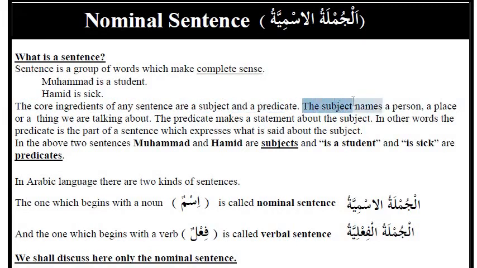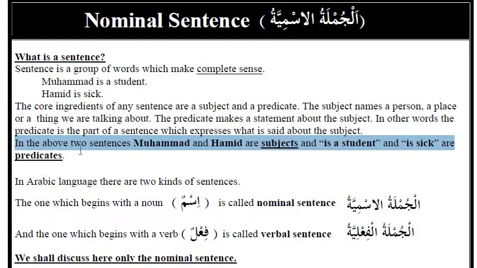The subject names a person, a place, or a thing we are talking about. The predicate makes a statement about the subject. In other words, the predicate is a part of a sentence which expresses what is said about the subject. In the above two sentences, Muhammad and Hamid are subjects, and "is a student" and "is sick" are predicates.